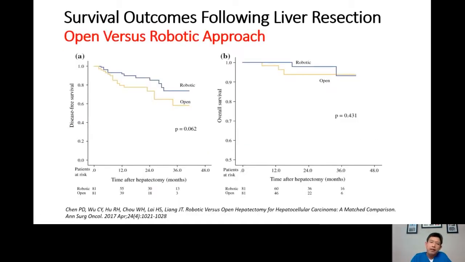So now we discuss two ways of doing a liver resection for hepatocellular carcinoma: open and minimally invasive. In our program, we do it robotically. Now you can see the lines of open and robotic operation for hepatocellular carcinoma. Basically, they are just as good in producing long-term survival outcome. They are not different. Therefore, whether they have an open operation or robotic operation, from the oncologic perspective, they can achieve similar long-term outcome.